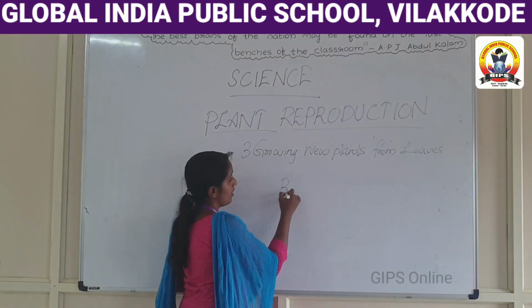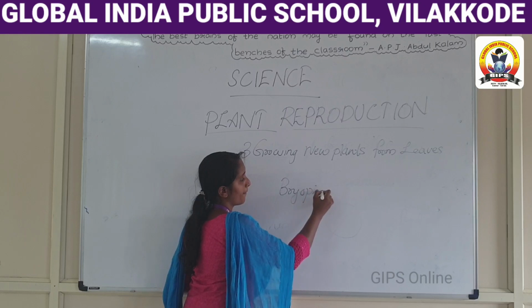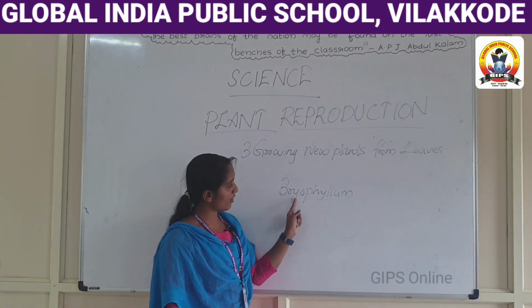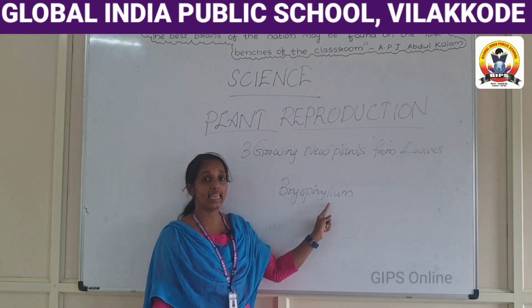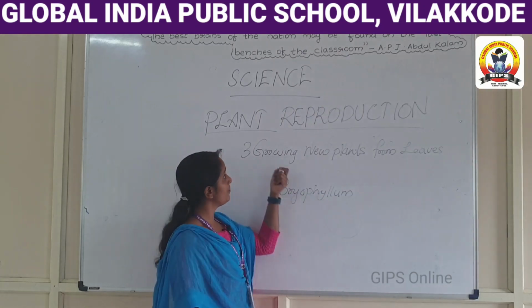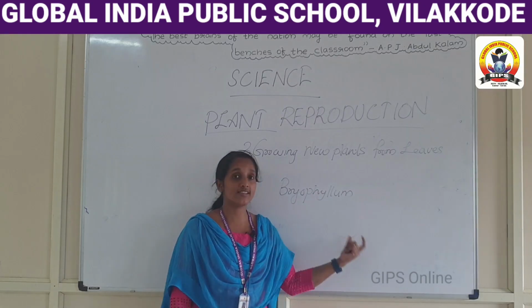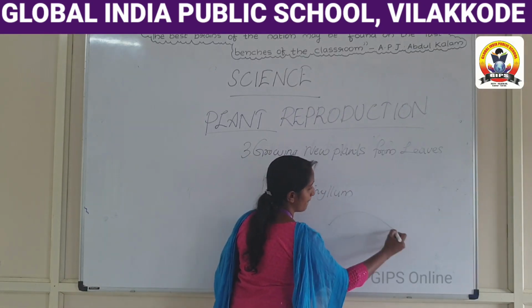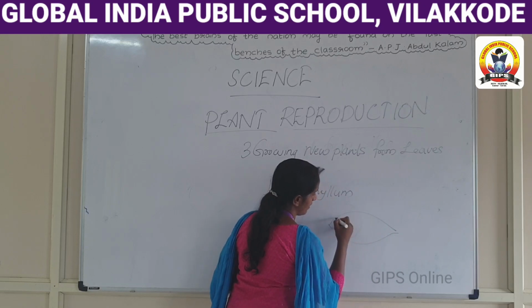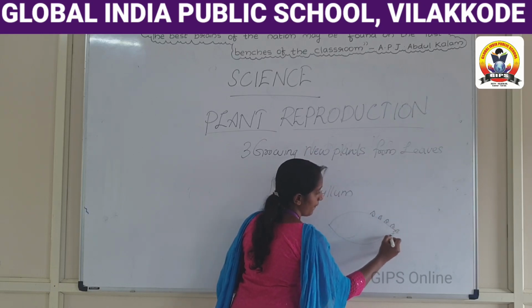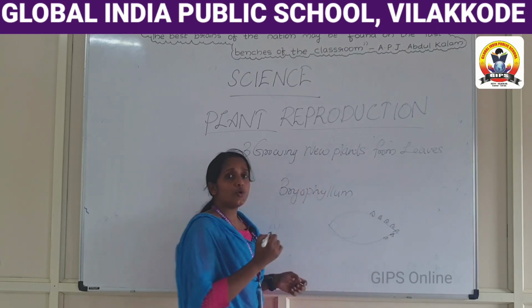Bryophyllum, that is B-R-Y-O-P-H-Y-L-L-U-M. Bryophyllum is a leafy plant. Please look here.